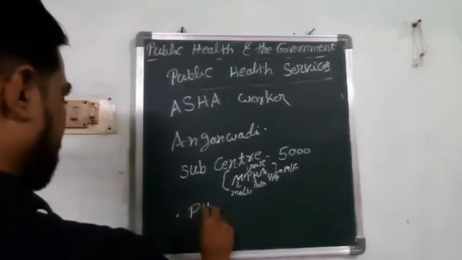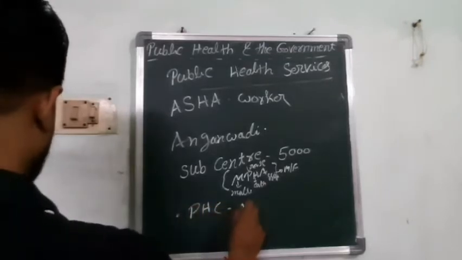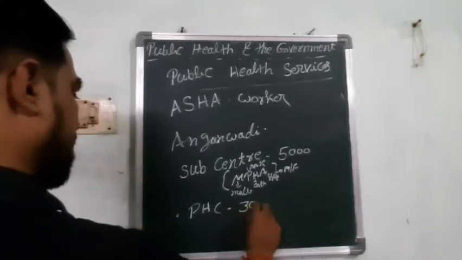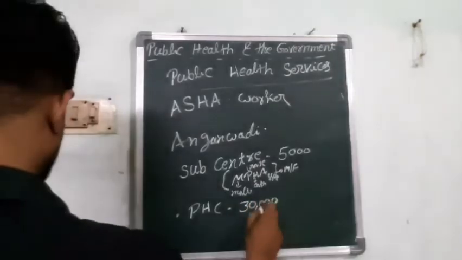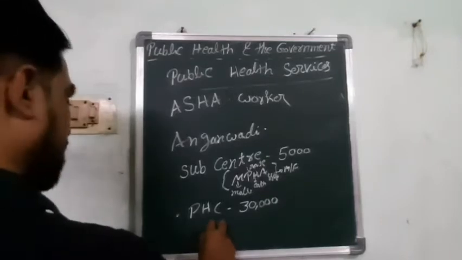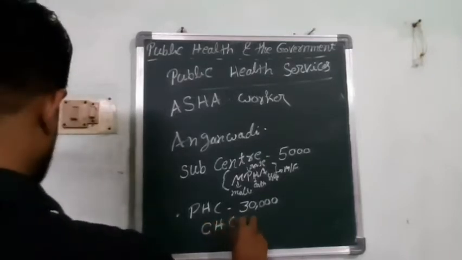Next one is the PHC, where the population is 30,000 and above. And next one is community health centers.